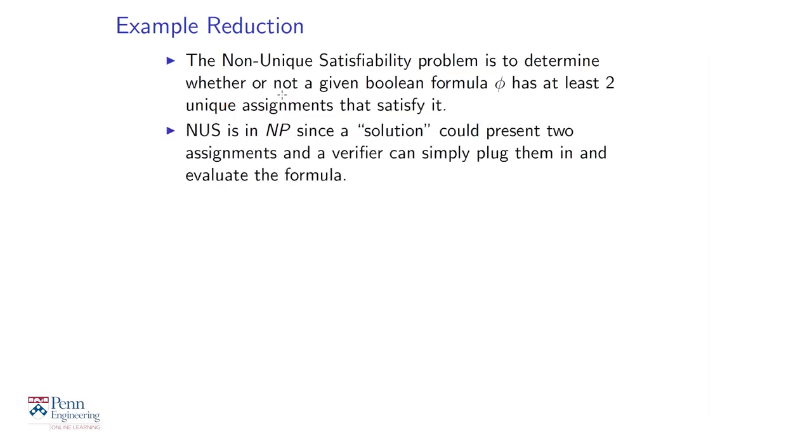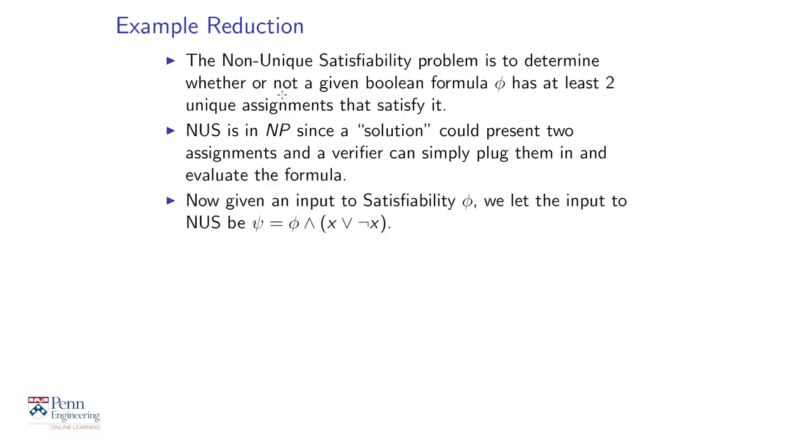Let's call it NUS. NUS is in NP because how would someone convince you that a particular formula is a yes example of NUS? Well, they would present a solution which consists of two different assignments that satisfy the formula. And the verifier, the polynomial time algorithm, that's U, can just plug in each of the assignments and check that each one satisfies the formula phi. So NUS is in NP. Now how do you show that NUS is NP complete? You can reduce satisfiability to NUS.